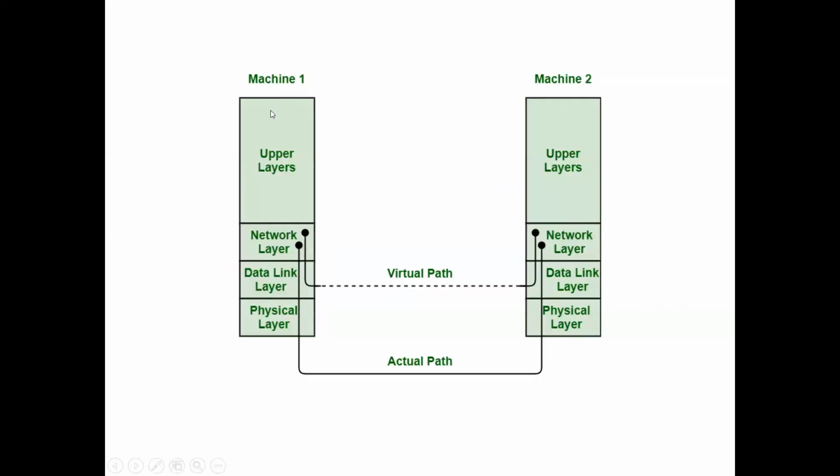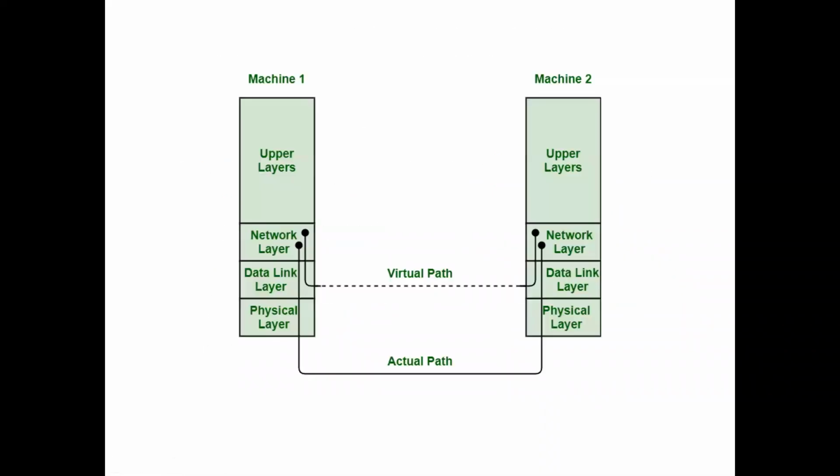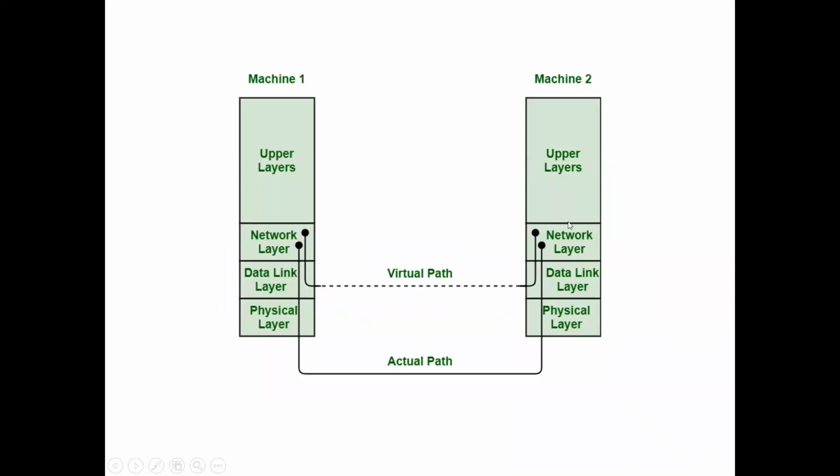Simply, the sender sends the data from source machine to destination machine. Here at the sender side, we take the packet from the network layer, that packet is copied to the frame, and next we transfer that frame to the physical layer. Next, at the receiver side, we take the packet from the physical layer and send it to the network layer. Okay, that is a utopian simplex protocol.